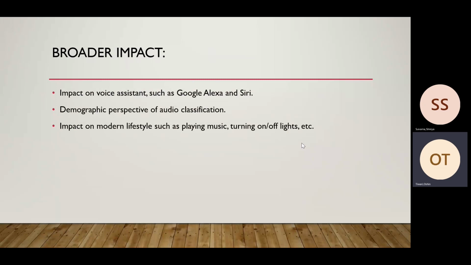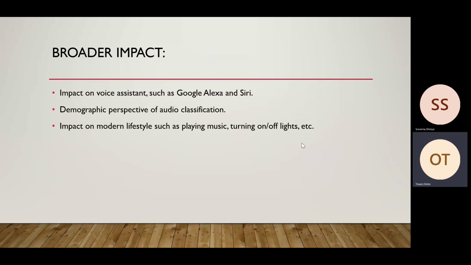Second is the demographic perspective of audio classification. It has been found that audio classification or assistant technology is more prevalent among younger people, and it has also been found that the region of Asia is more welcoming and more interested in the enhancement of this technology, and accepting it into their day-to-day life.